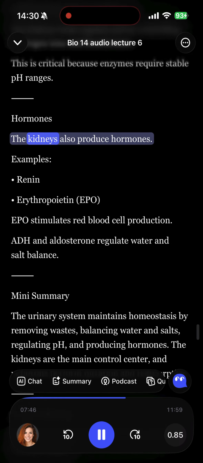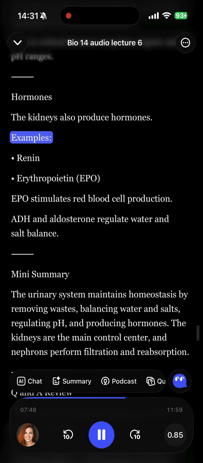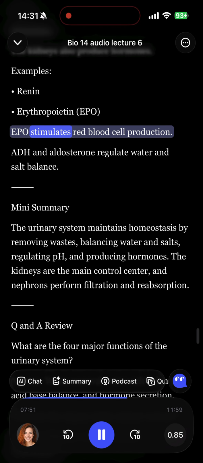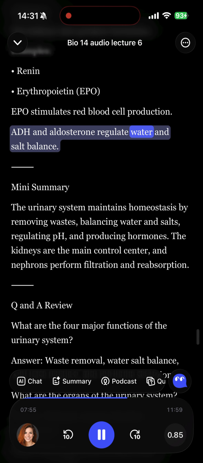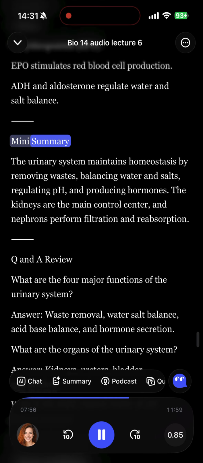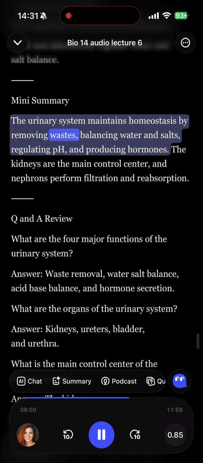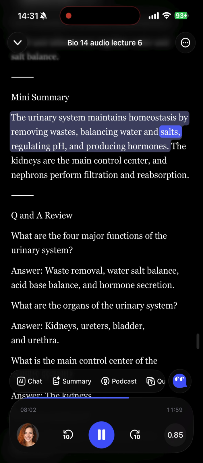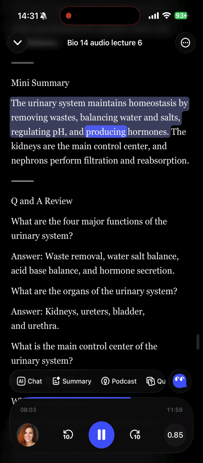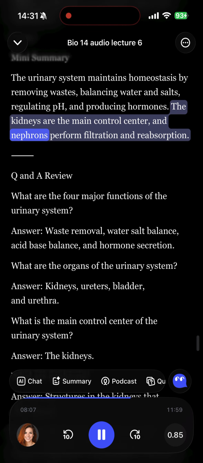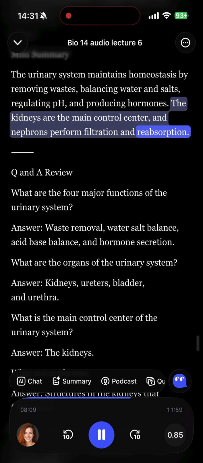Hormones. The kidneys also produce hormones. Examples: renin, erythropoietin. EPO stimulates red blood cell production. ADH and aldosterone regulate water and salt balance. Mini summary. The urinary system maintains homeostasis by removing wastes, balancing water and salts, regulating pH, and producing hormones. The kidneys are the main control center, and nephrons perform filtration and reabsorption.